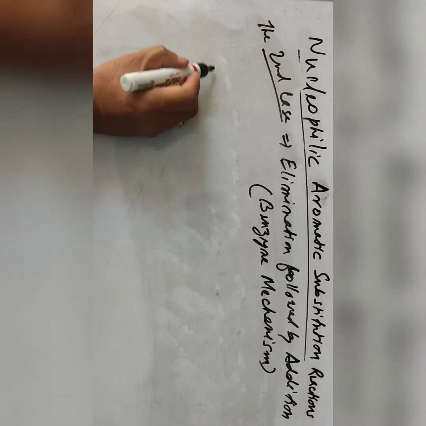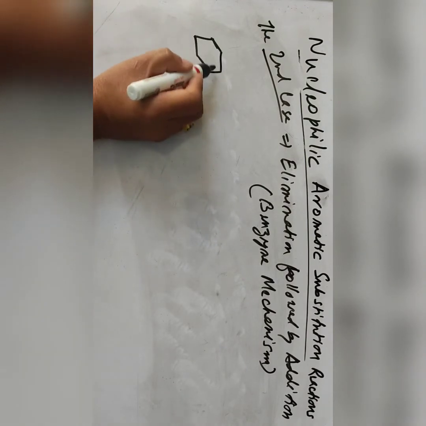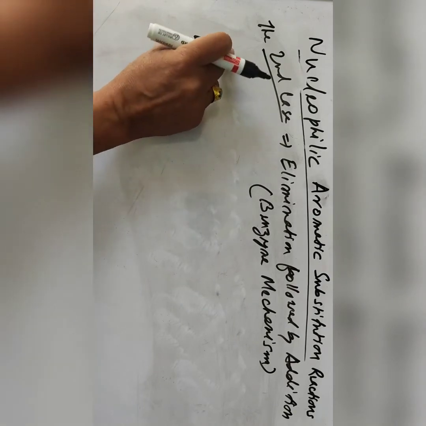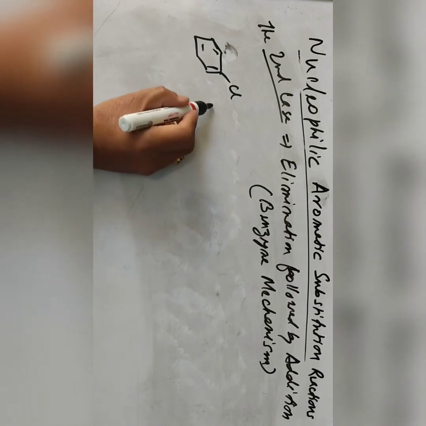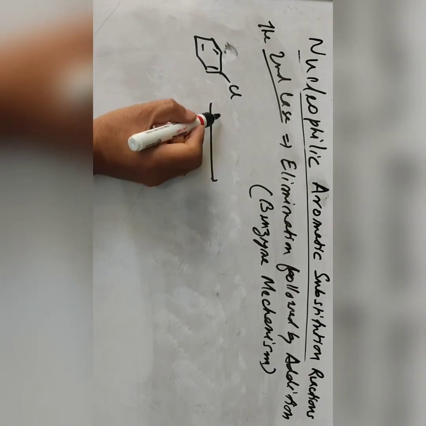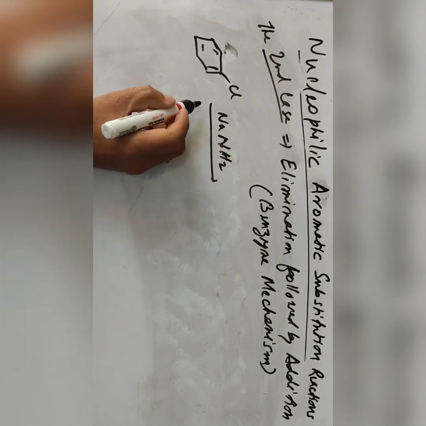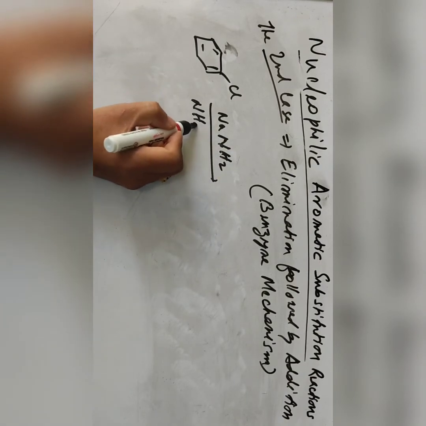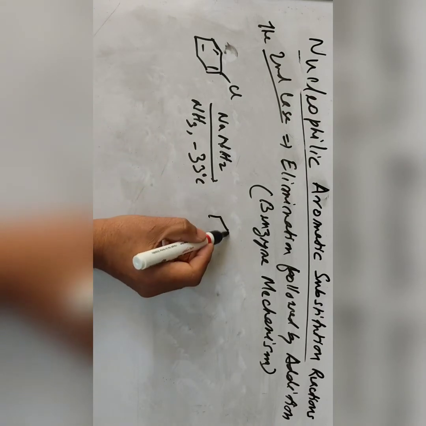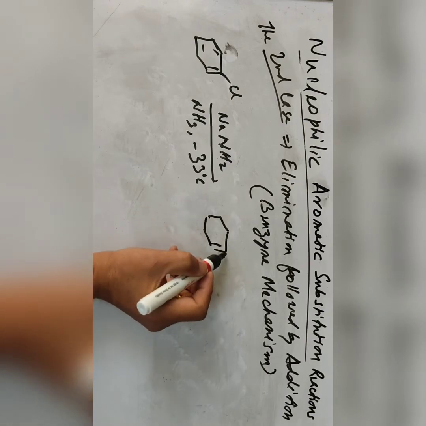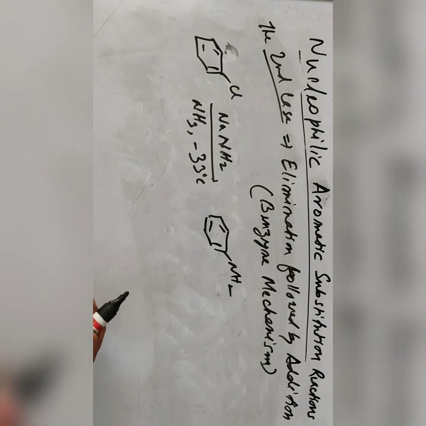One example is chlorobenzene, which can react with sodium amide, a very strong base, in the presence of ammonia at very low temperature. They give aniline.